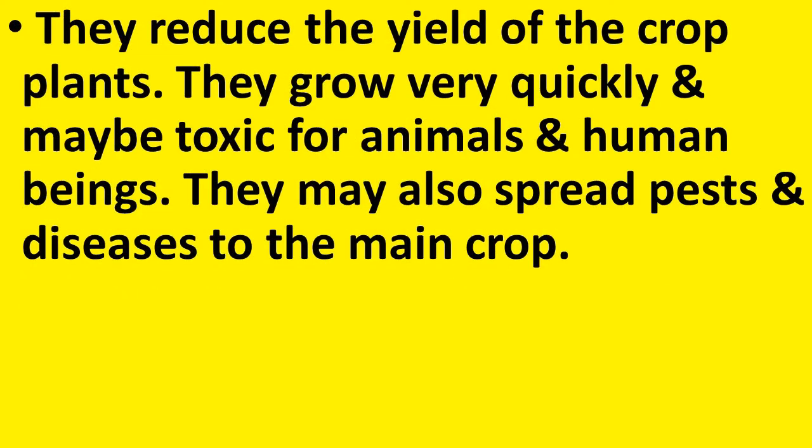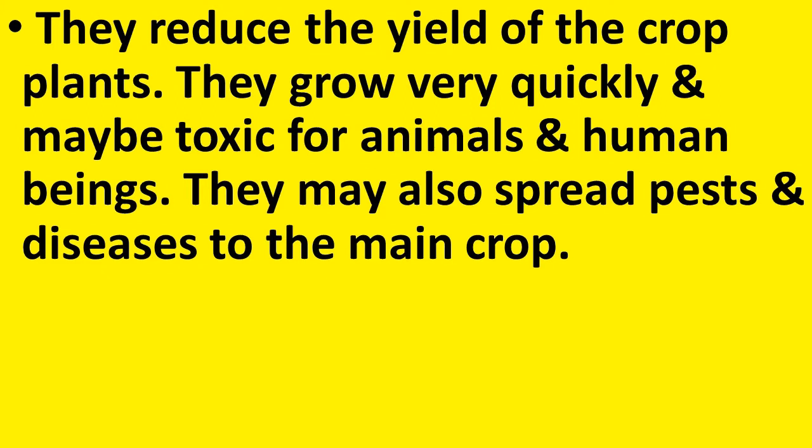Weeds reduce the yield of the crop plants. They grow very quickly and may be toxic for animals and human beings. They may also spread pest and disease to the main crop. So, when the weed plants fight with the crop plant for nutrients, space, etc., they reduce the yield of the crop plants.